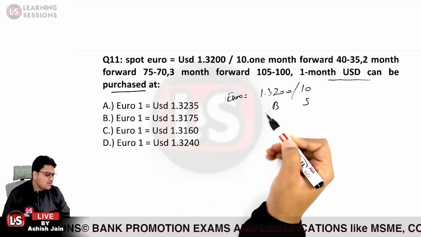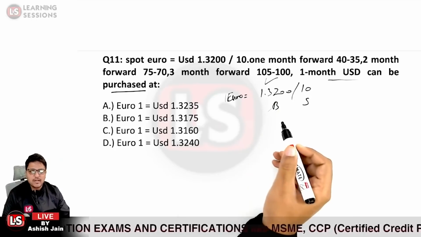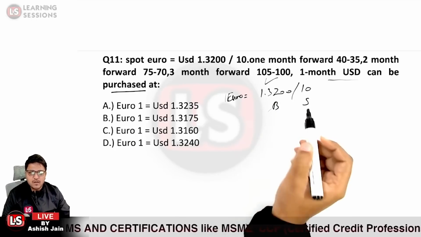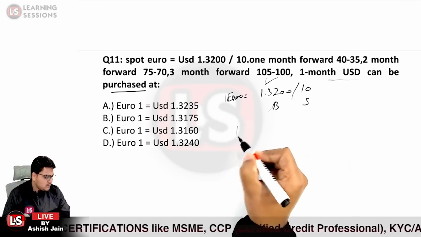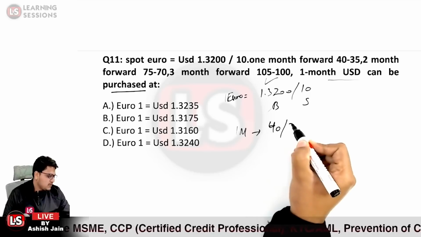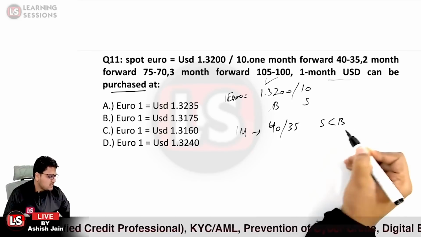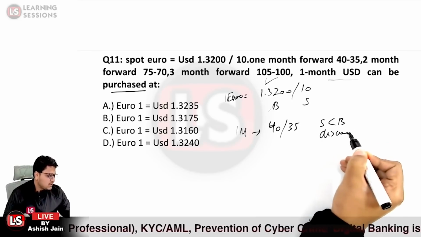1 month purchase rate means 1 month buying rate. So this particular rate will be considered, and for the 1 month, forward points are given to be 40/35. Now the currency is available at what? Selling points are lesser than that of the buying points. The currency is available at discount.